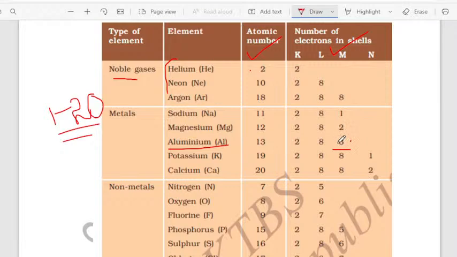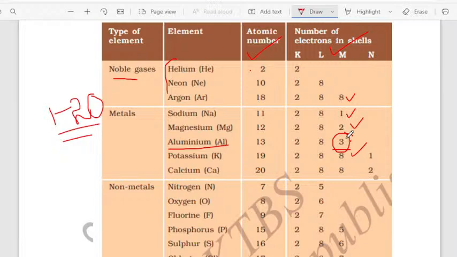Valency is also 3. Because, children, valence electrons are nothing but the number of electrons present in the outermost orbit of that particular atom. Whatever electrons are present in the last shell are considered valence electrons. But what is meant by valency? Valency is nothing but the combining capacity of that particular element or atom. Now if you look at aluminum, on its outermost shell, 3 valence electrons are there.